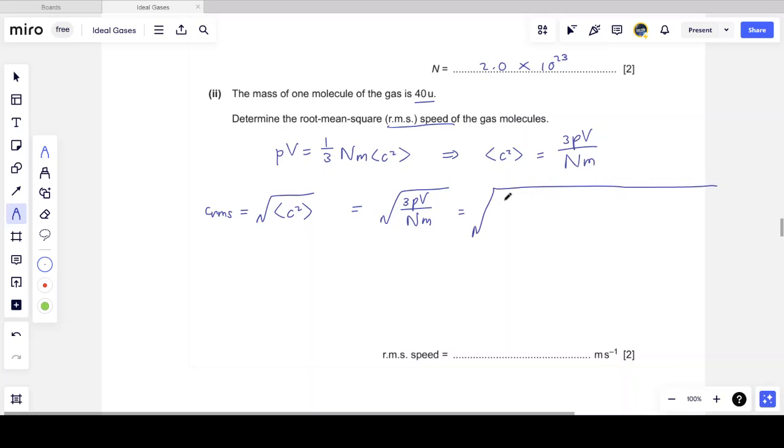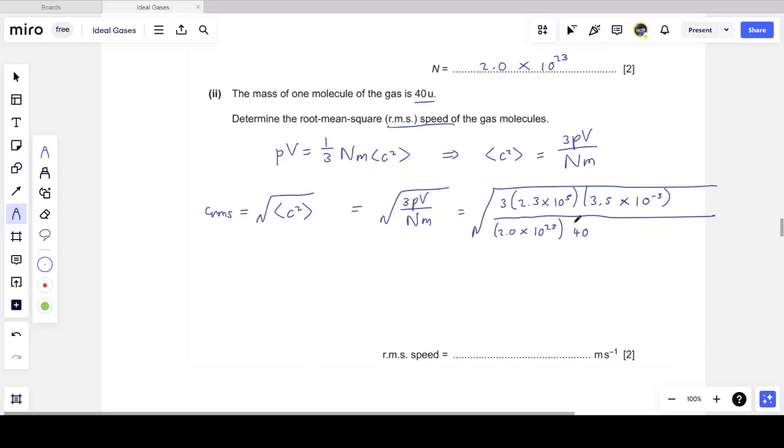So there's a big square root sign, 3 times the pressure, which we know is 2.3 times 10 to the power 5 pascals, times the volume, 3.5 times 10 to the minus 3 cubic meters, divided by the number of molecules we just calculated, 2 times 10 to the power 23. The mass of each individual molecule is 40 times U, whatever U is.